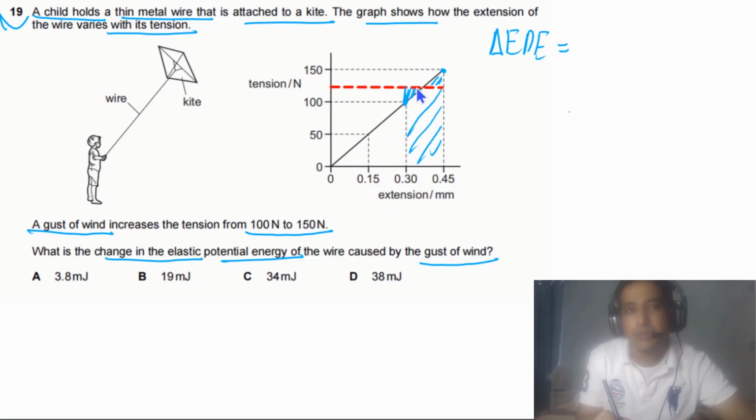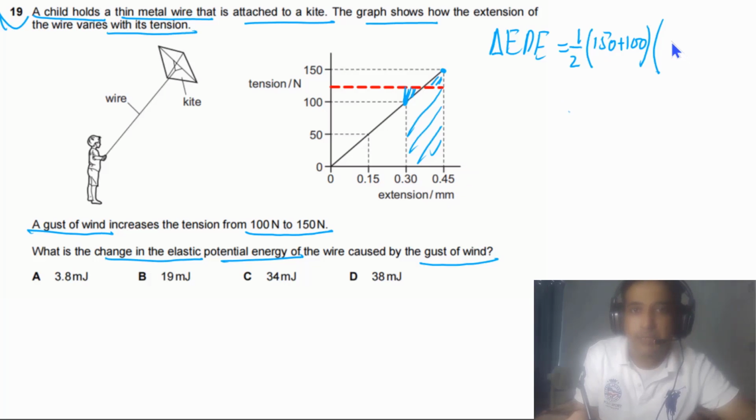So it simply means that we can just calculate the area of a rectangle, and the area of the rectangle in this case will be equal to 1/2 times, taking the average of 100 and 150, so (100 + 150), and multiply by the base, and this base is 0.15 × 10^-3.